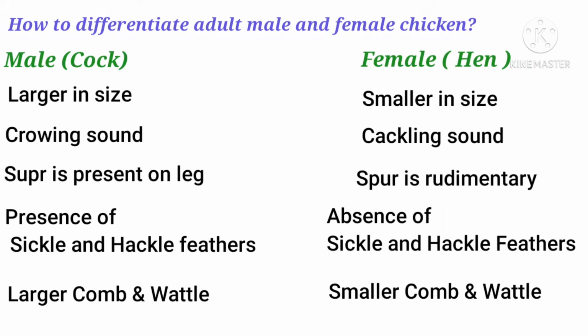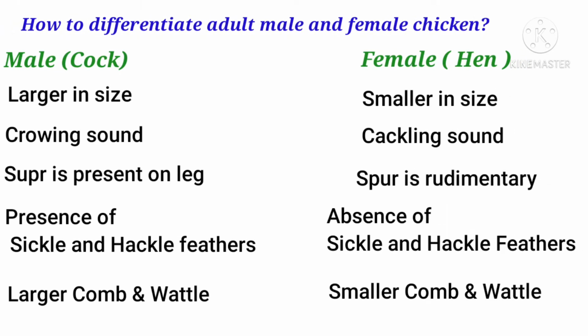First we will see the difference between adult male and female chicken. You know the male chicken is called as cock and female chicken is called as hen. Usually cock is larger in size and the hen is smaller in size. Cock makes crowing sound and hen makes cackling sound. The spur is present on the leg of the cock. It is very prominent, but the spur is very rudimentary, or you can see it is very small in case